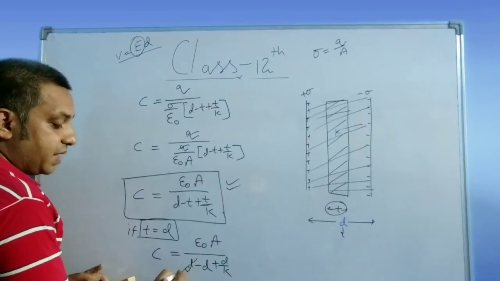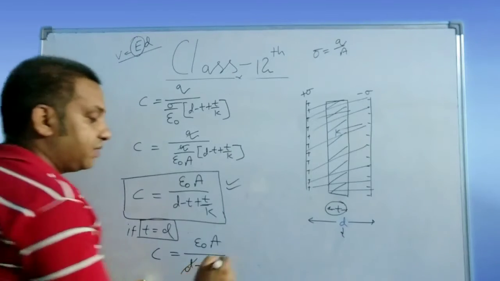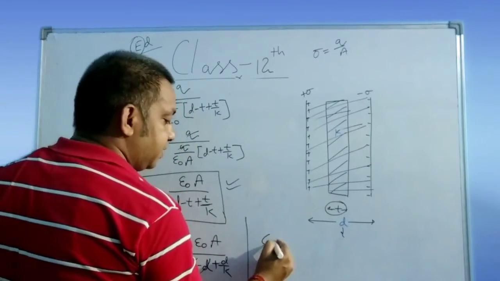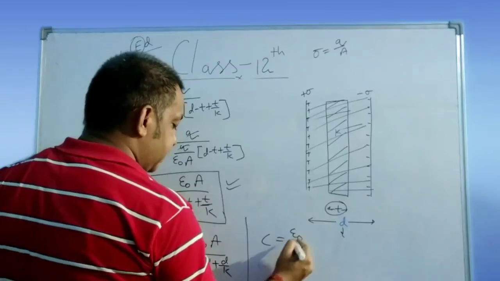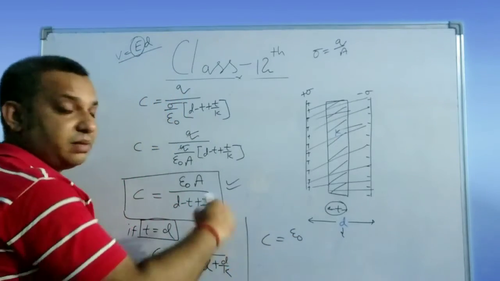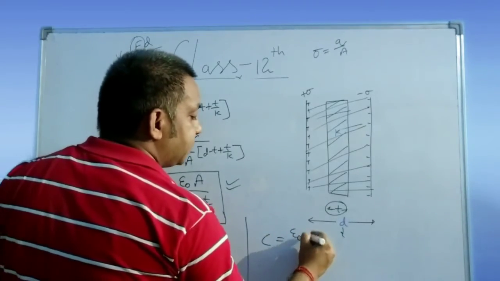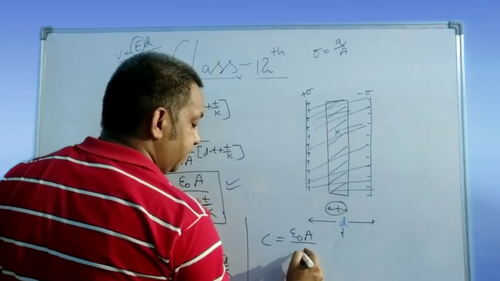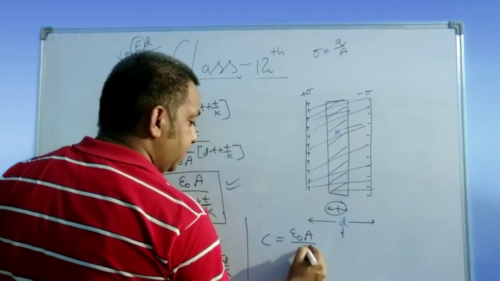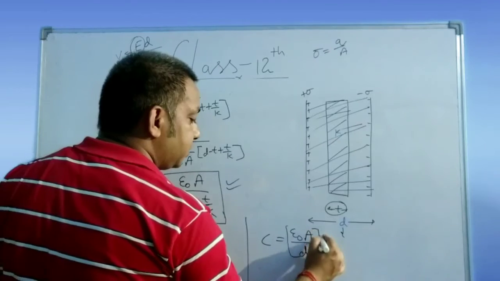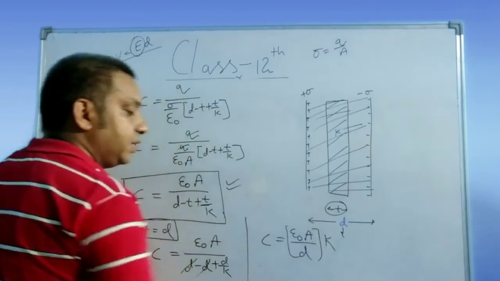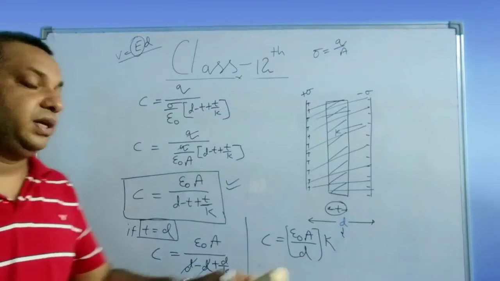And this plus D and minus D get cancelled out. So after simplification, what you will get? C is equal to epsilon naught A divided by D by K, that becomes epsilon naught A by D, and this whole thing is multiplied by K. Epsilon naught A by D into K.